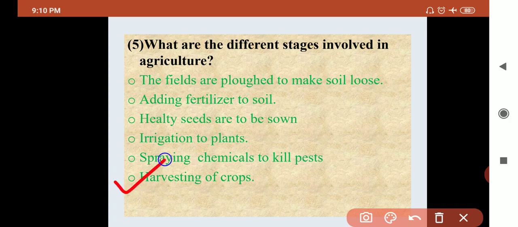And the last point is harvesting of crop, that is when fruit gets ripened and the plants are fully grown. At that time, the cutting of the fruits and plants and keeping them gathered in one place, that is called harvesting. So these are the 6 major points involved in agriculture. This is also an important question.